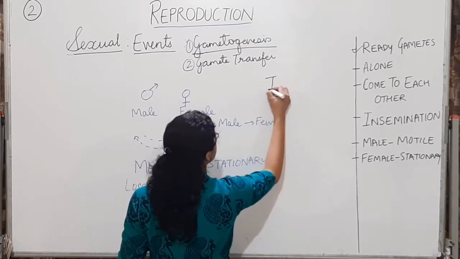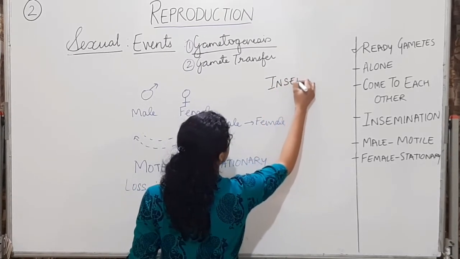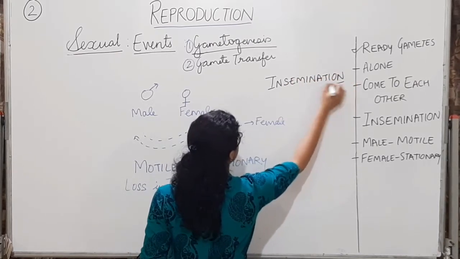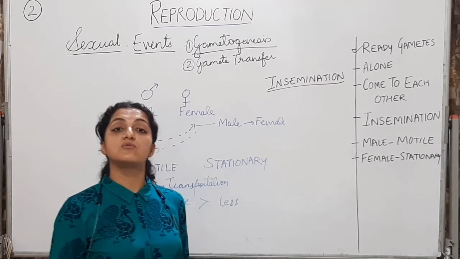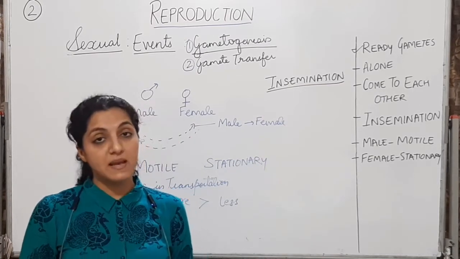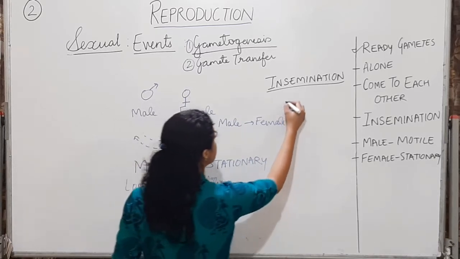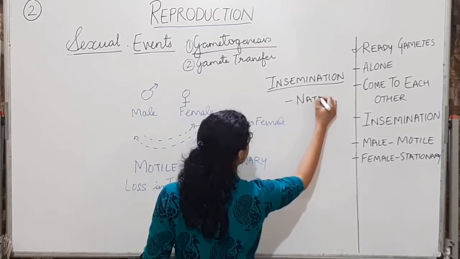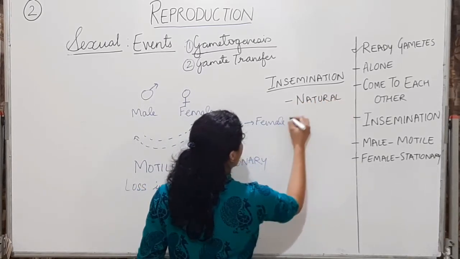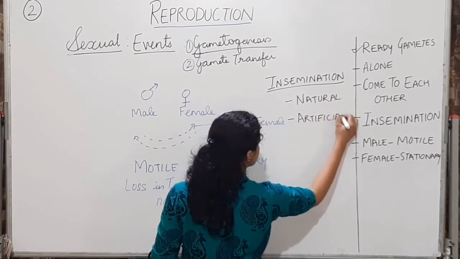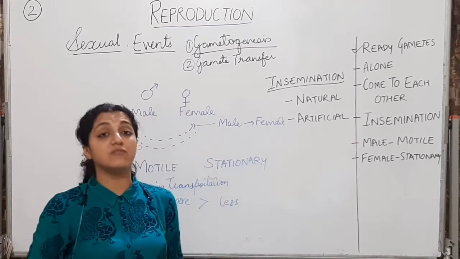Now naturally, in humans, when the gametes are transferred from the male to the female body, the process is called insemination. It is the transfer of male gametes to the female body, to the female gametes, alright. This insemination can be natural or can be artificial.